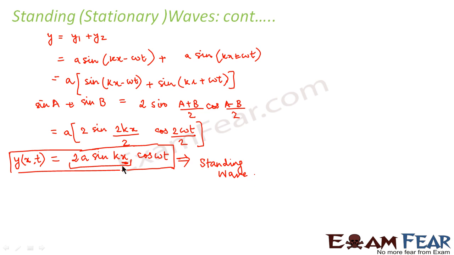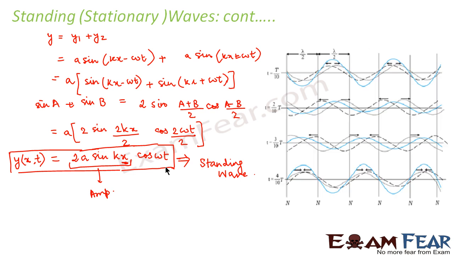So in case of a traveling wave, the amplitude is same for all the elements, right? It is not dependent on the position of the element, but in this case the amplitude is dependent on position of the element of the medium. So this quantity 2a sine kx represents the amplitude of your standing wave, and cos omega t represents the time dependence variation or the phase for the standing wave.